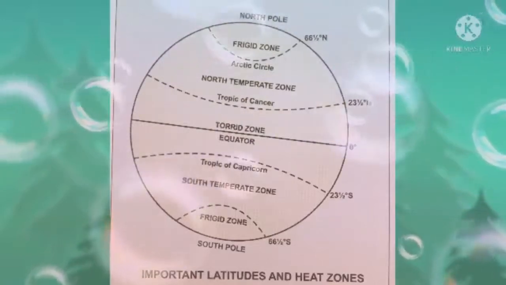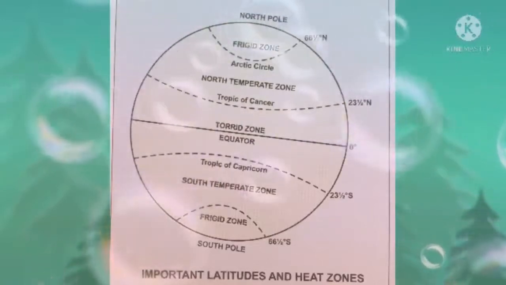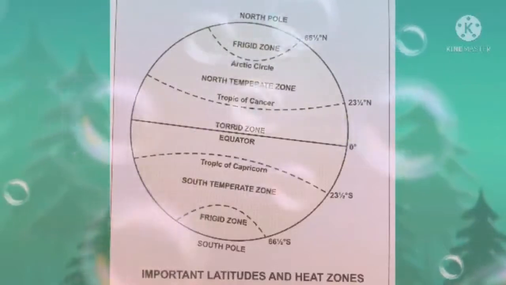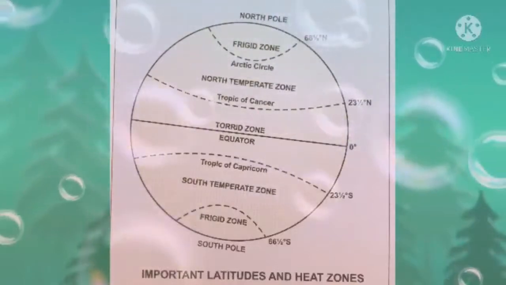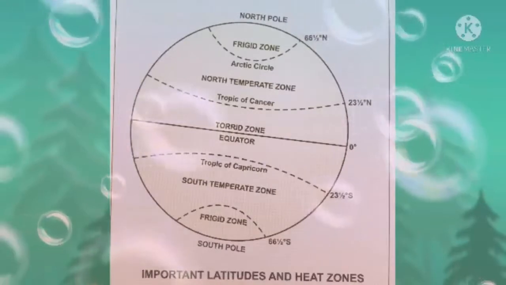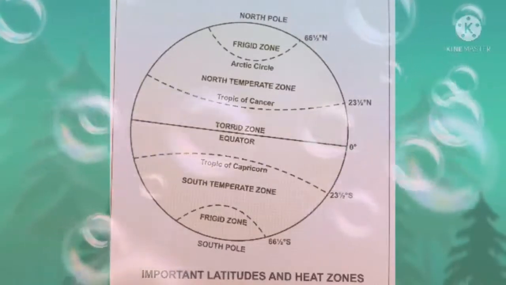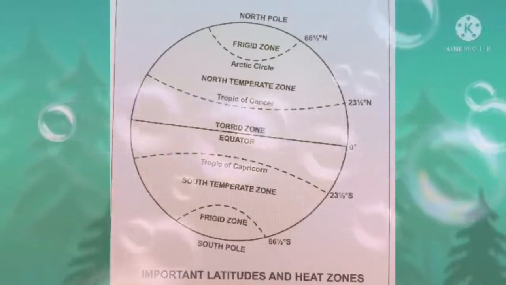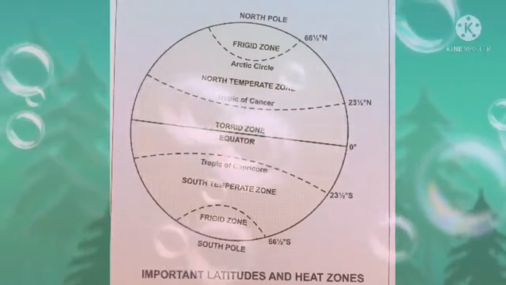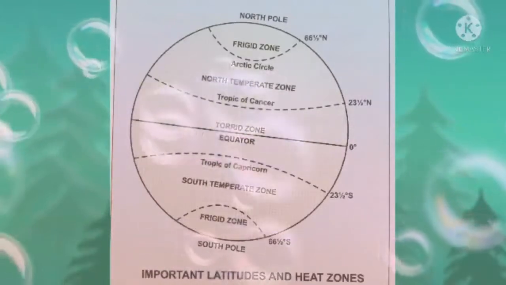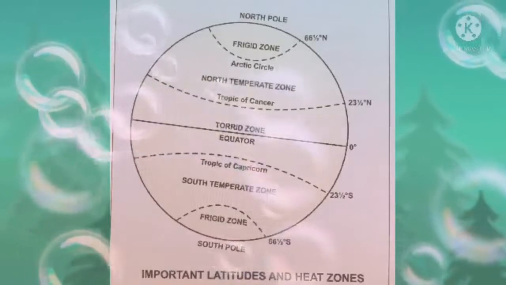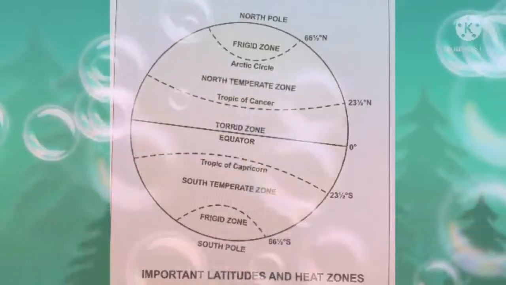You have to mark Arctic Circle, that is the circle at 66.5 degrees north. You have to mark it as Arctic Circle. Okay, and on the southern side you have to mark it and write it. It is not given in your book, but you have to write it. It is Antarctic Circle.